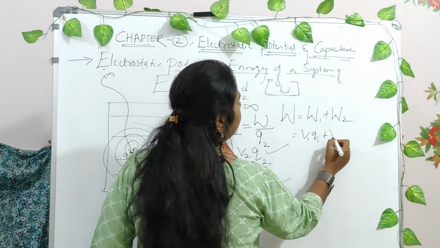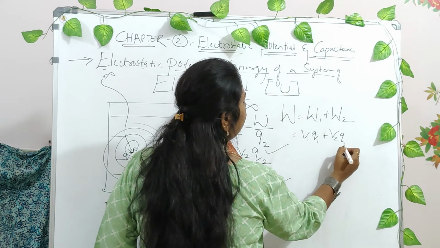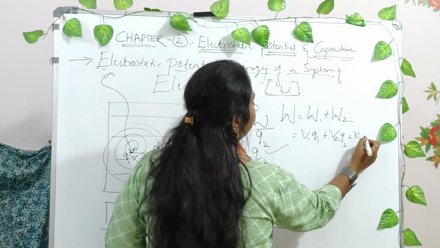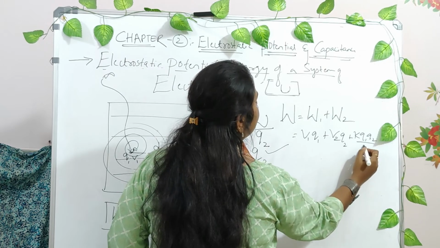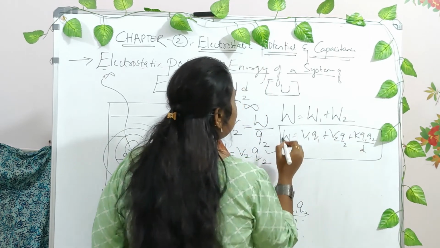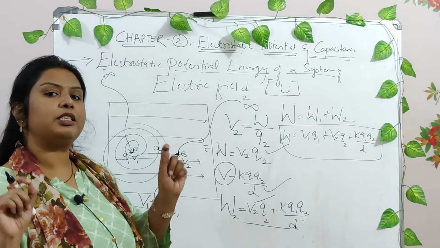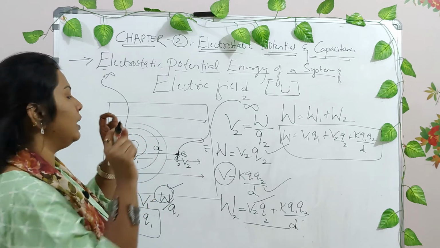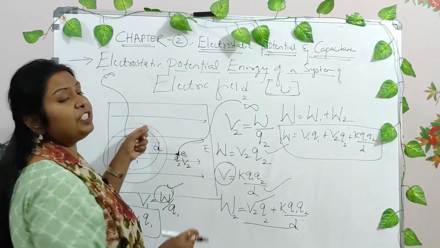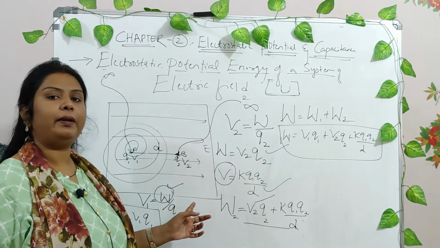It was here. That is V2 Q2 plus K Q1 Q2 divided by D. Now this is the total work done in bringing the two charges from a region of infinity to a system which already has an electric field in it. Did you follow up to this point, right?